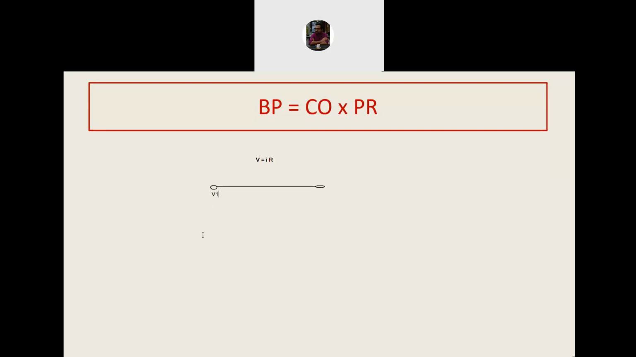So we have a potential of V1 here and a potential of V2 here. And let us understand that V2 minus V1 is equal to V for our discussion. And the amount of current that is flowing through this ohmic conductor, if that amount of current is I, and the resistance of the circuit is R, then we understand that V is equal to I into R.